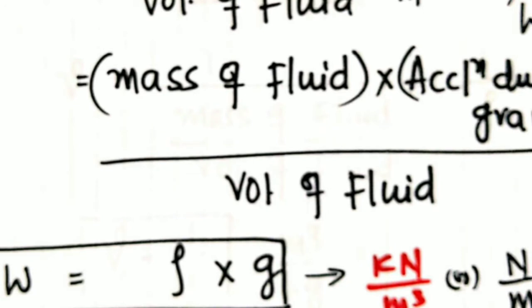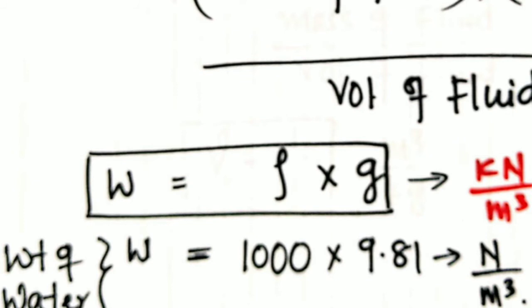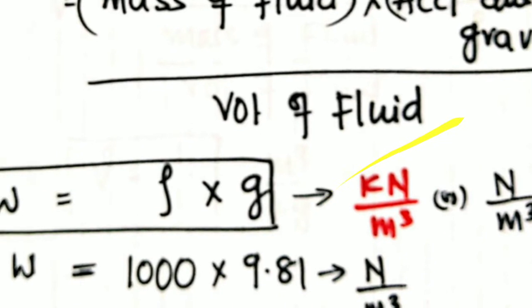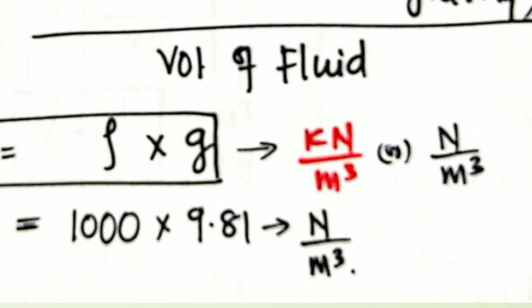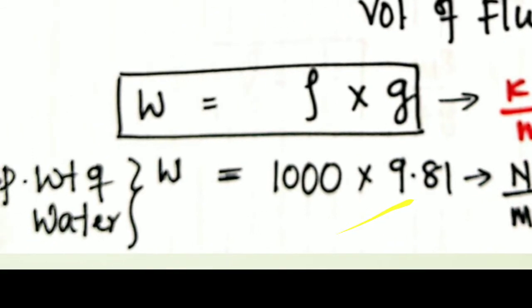Mass by volume, the numerator and denominator. Mass by volume again gives which definition? It gives the density relation. So density is equal to mass by volume, which can be written as rho. Therefore, acceleration due to gravity is g here. So altogether, the units of specific weight can be written in kilonewton per meter cube or Newton per meter cube. So this is the unit of the specific weight.